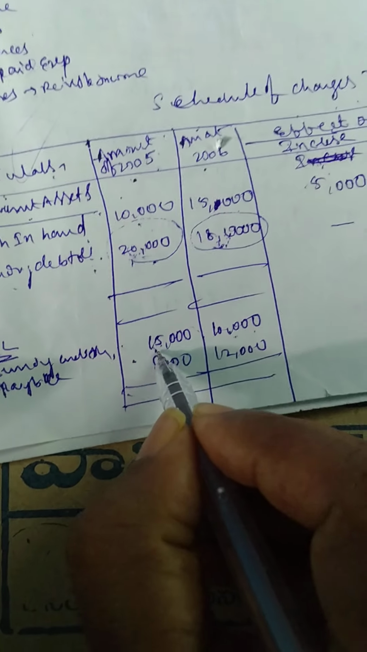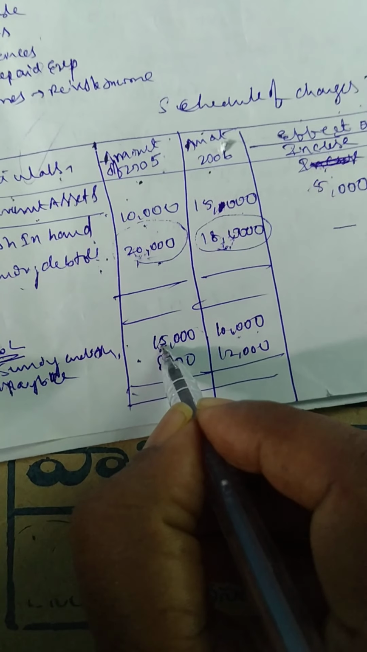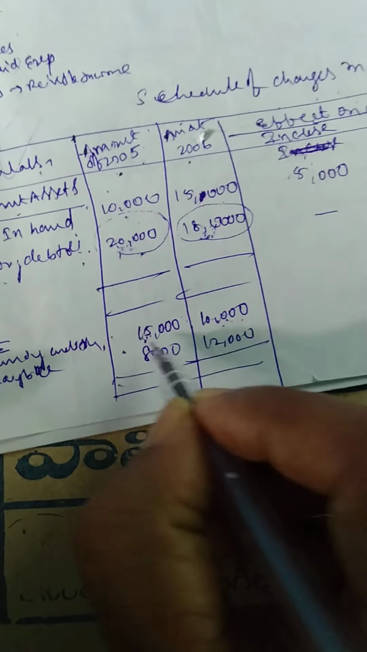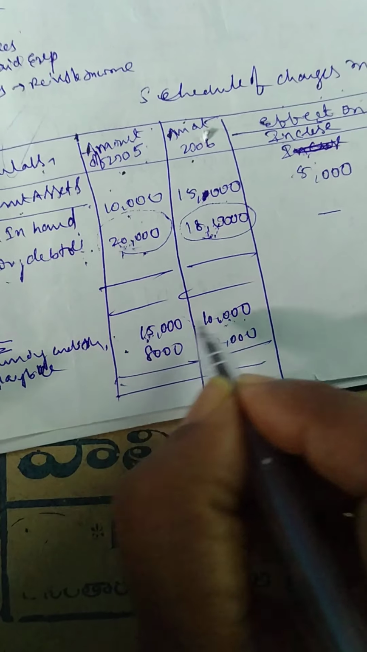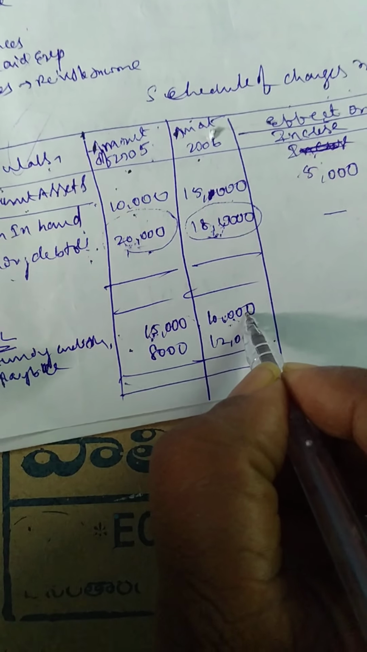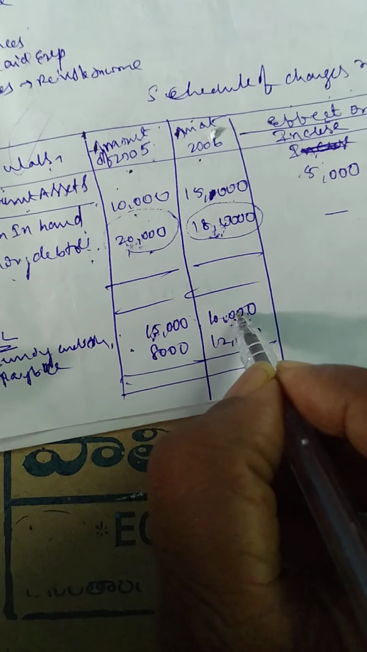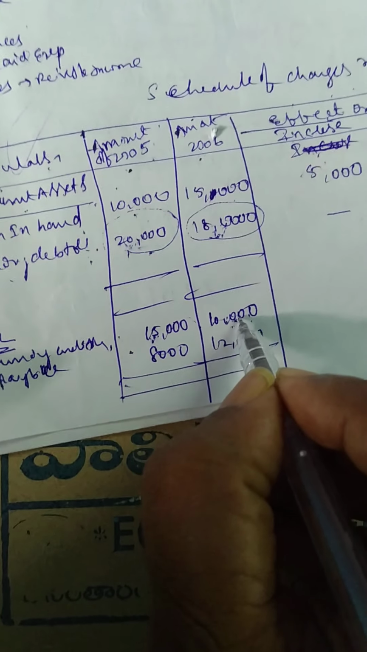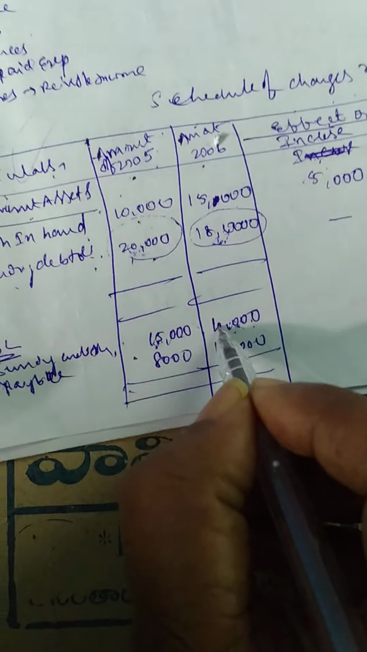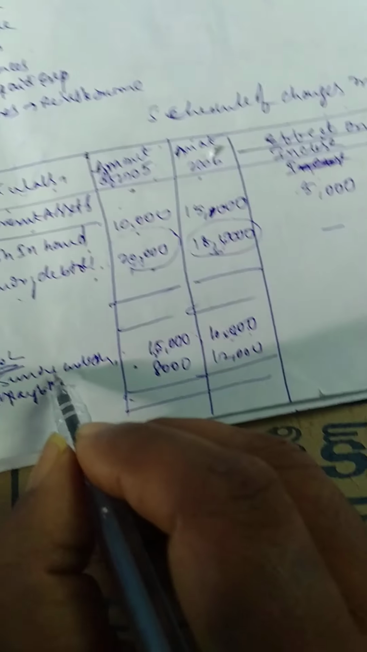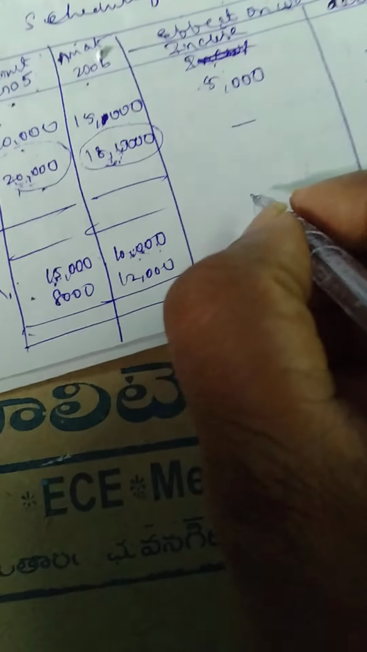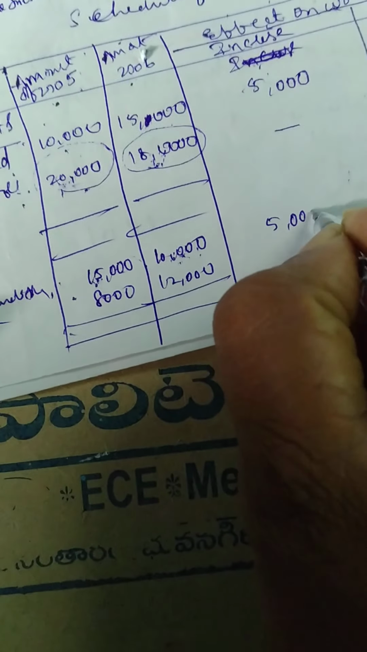But here, the amount in 2005 is 15,000 and in 2006 it is 10,000. Whenever we do the problem, we take only the present year amount, so the present year amount is 10,000. How much is the change? 5,000 is the decrease. Decrease in current liabilities means the asset value automatically increases. So here we write an increase of 5,000 rupees.